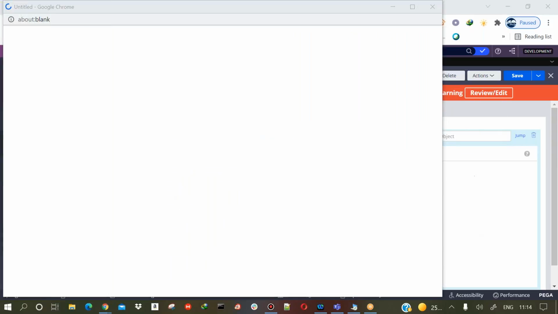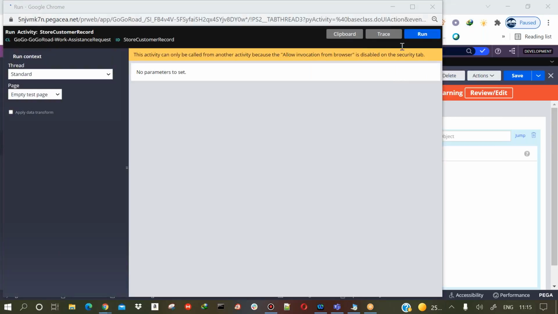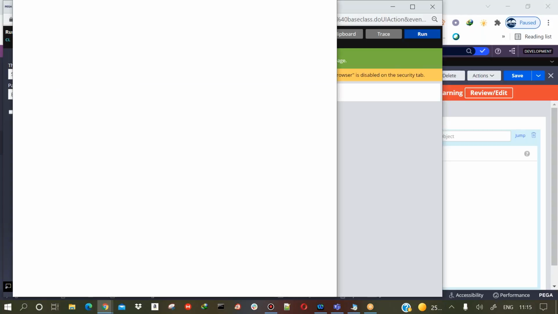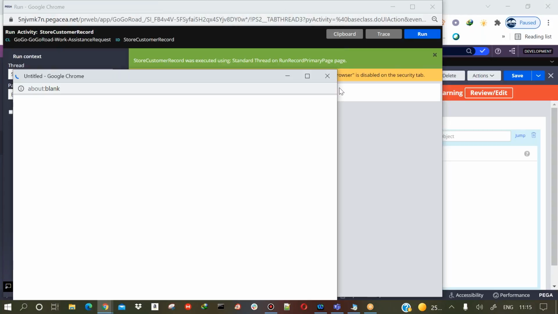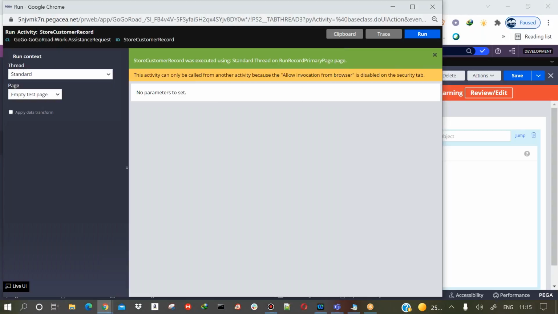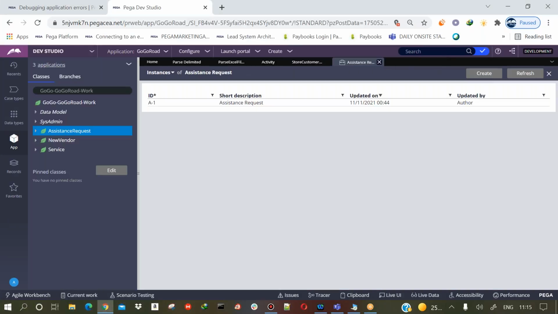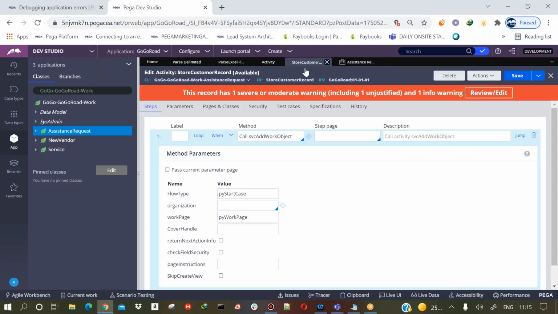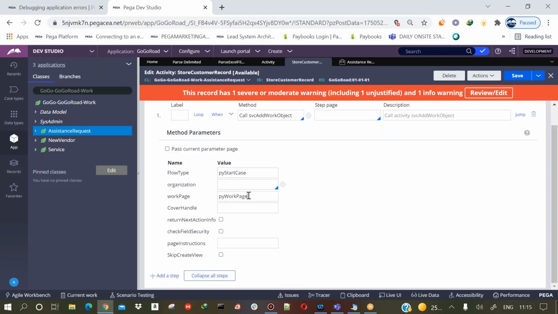So this is what I was saying, right? It's not that much hard. You'll create the case, and you'll simply copy the data. You'll say page dot response equal to this. That's it. So see, I'm running the activity once again. Now I have two cases created, right? You just need to say page dot name equal to some value, like that you need to say, and you need to run the activity again.